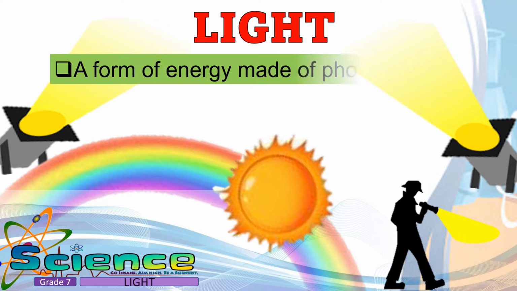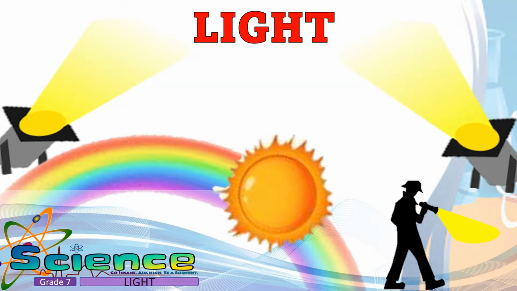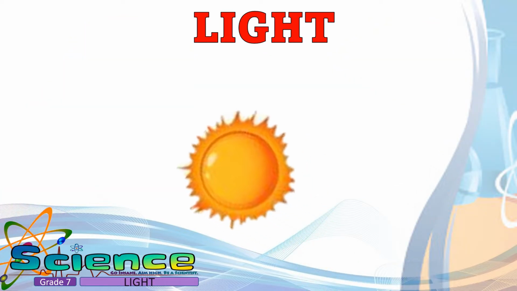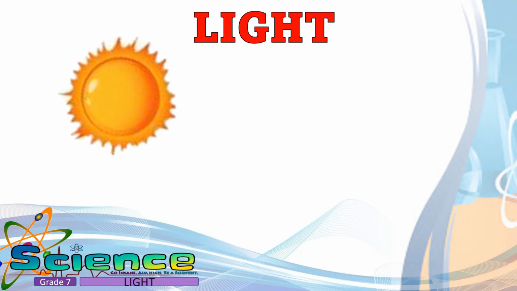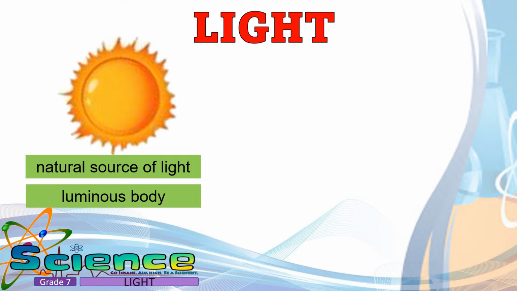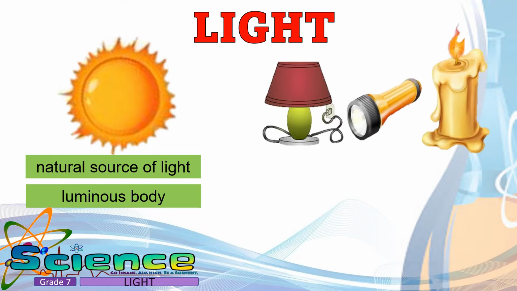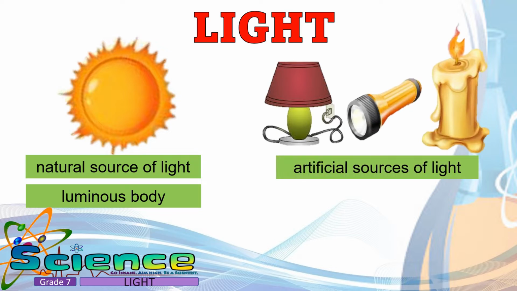Light is a form of energy made of photons. Photons are the smallest unit of visible light. Our main source of light energy is the sun. The sun is an example of natural source of light. The sun is also considered a luminous body. A luminous body is an object capable of producing its own light. Other sources such as lamp, flashlight, and candles are examples of artificial sources of light.